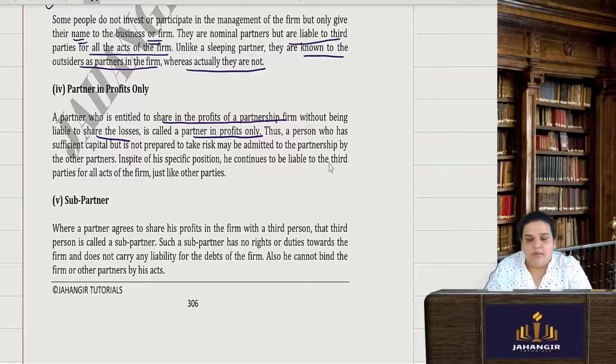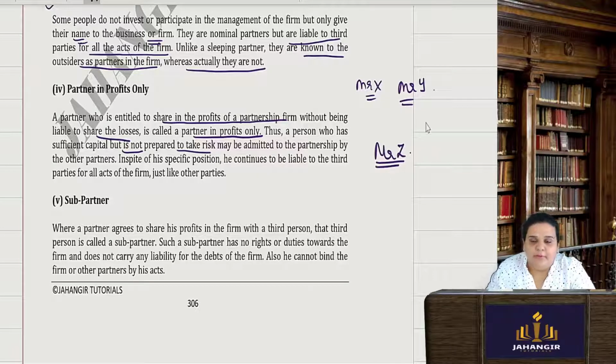How does this work? A person who has sufficient capital, but is not prepared to take any risk. Now I was in need, Mr. X and Mr. Y, we were carrying on the business, but now we needed capital and we don't have it. So we had to call up Mr. Z. He has ample capital, but he's saying, okay, I'll give it to you, but I will share only profit. Losses you all will bear. So this Mr. Z is known as a partner in profits only. He will give us the capital in order to run the business.